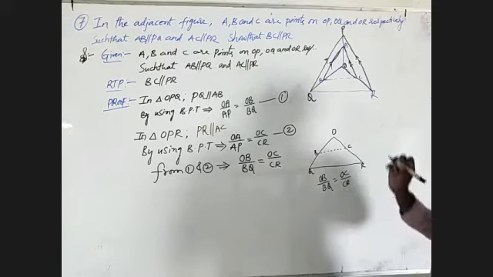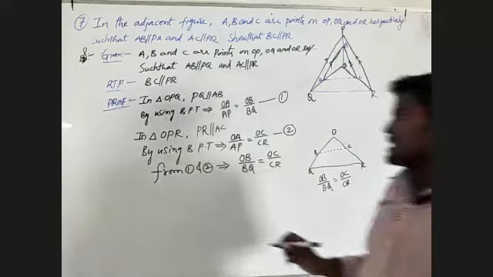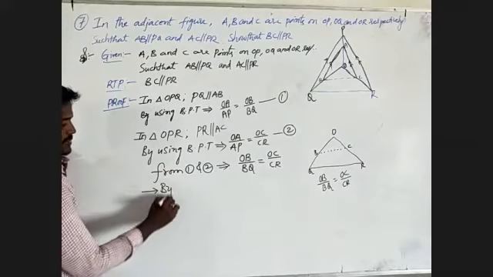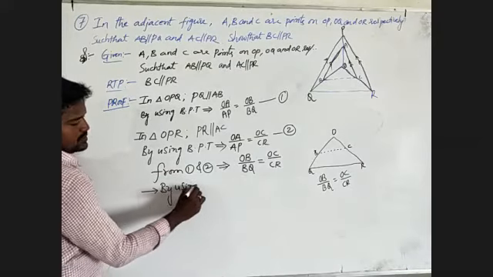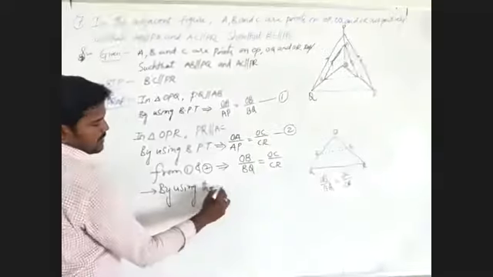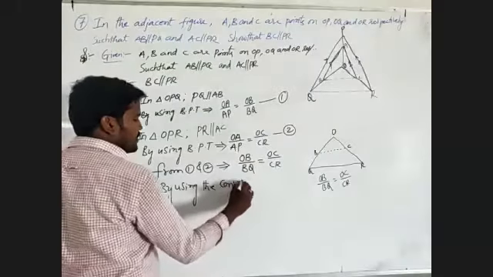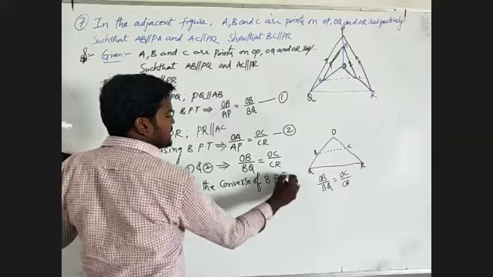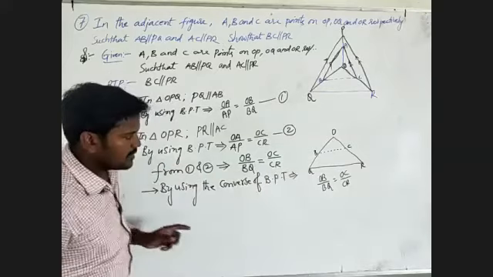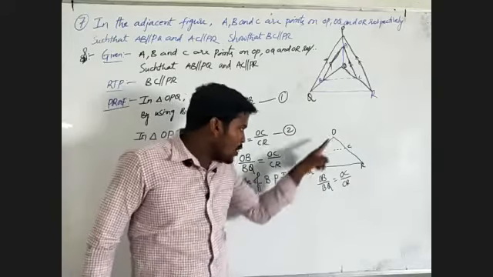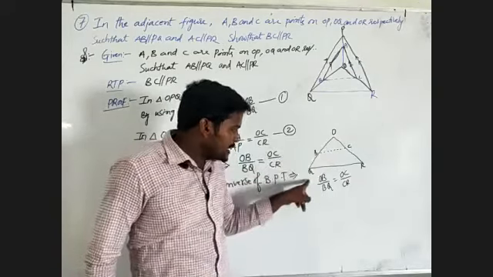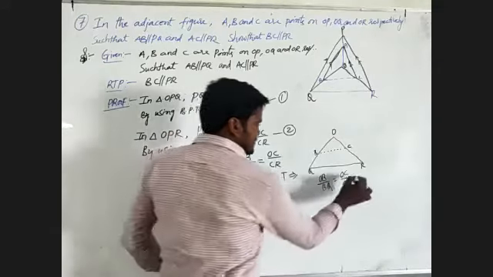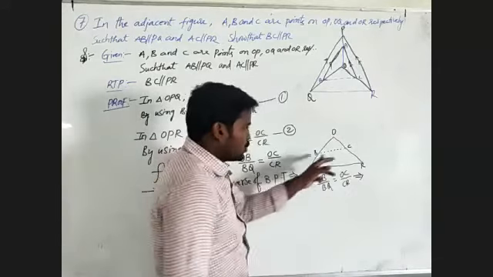Again, here one statement I will write by using the converse of basic proportionality theorem. We get OB by BQ equal to OC by CR, meaning the two lines are parallel.